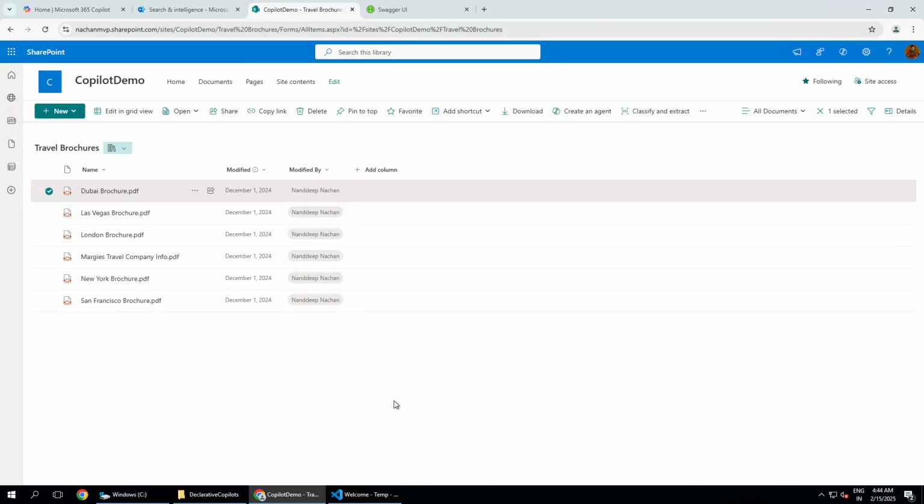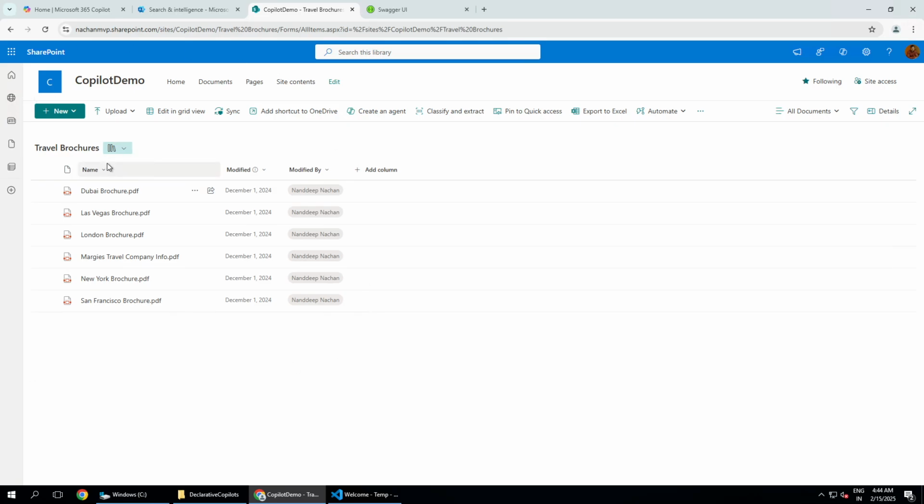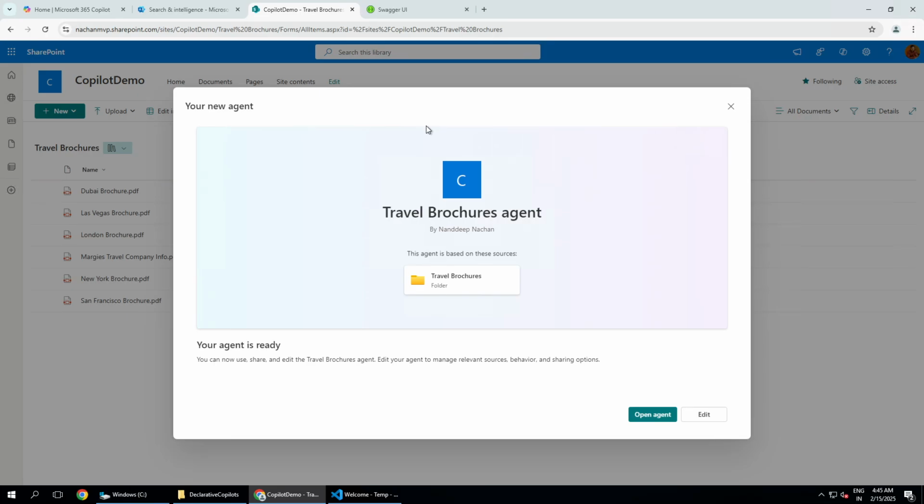This is a very simple one-page PDF, but it represents our business as Market Travels. Now, when we want to create an agent on top of it, this information is already in SharePoint. You can see that these are PDF files pre-uploaded to the SharePoint document library. Here we have the option to create the agent. Let's click create an agent, and that's it. That's the only one click you are going to do to create your own agent.